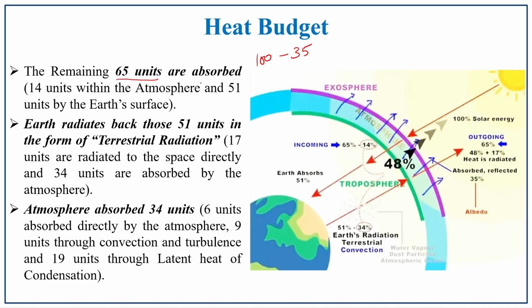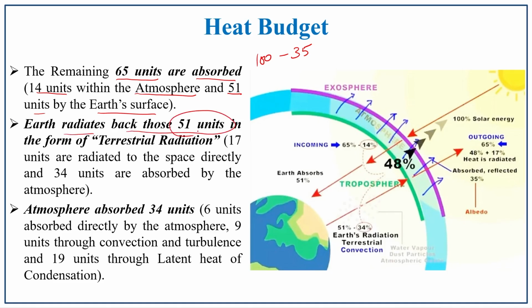How have the 65 units been spent? 14 units are absorbed within the atmosphere, and 51 units are absorbed by the earth surface. So, 14 plus 51, that is 65 units, have been absorbed by both atmosphere and earth surface. The earth radiates back the 51 units. This 51 units that it absorbs, it is again radiating back to the